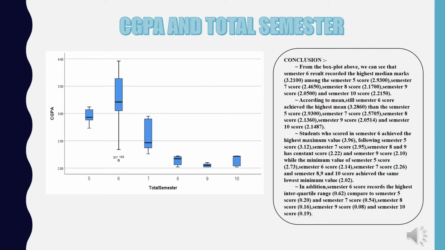From the box plot shown, we can see that Semester 6 result recorded the highest median marks among the Semester 5, 7, 8, 9, and 10. According to mean, still, Semester 6 score achieved the highest mean than the other semesters. In addition, Semester 6 score records the highest interquartile range compared to Semester 5, 7, 8, 9, and 10.